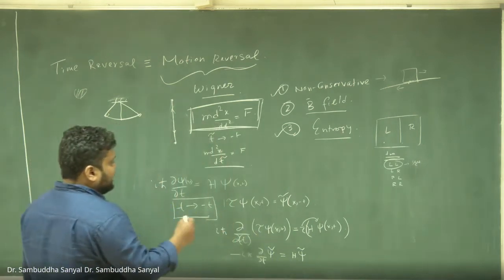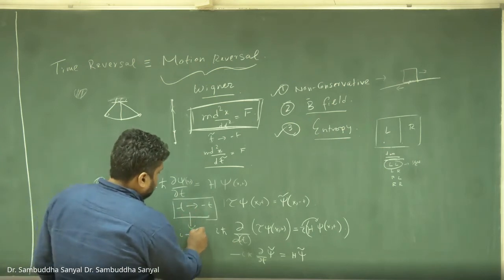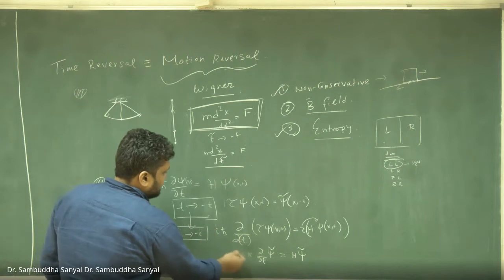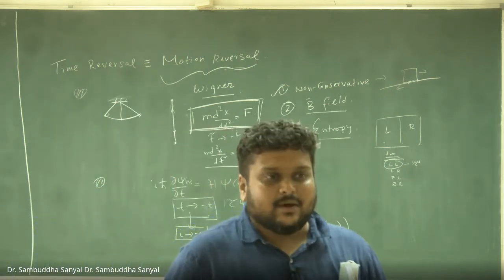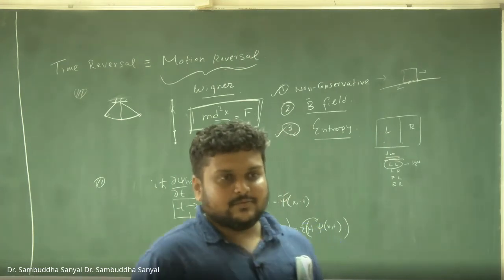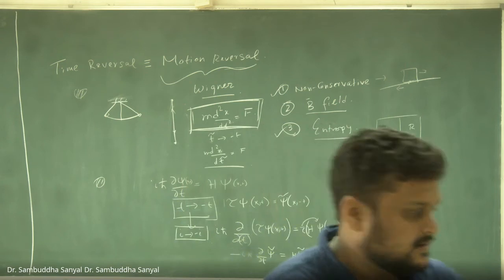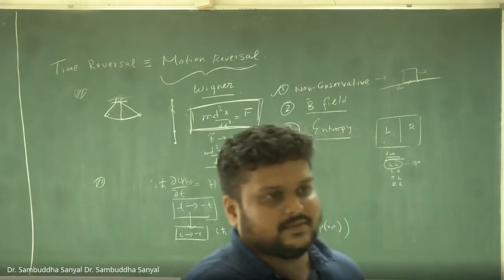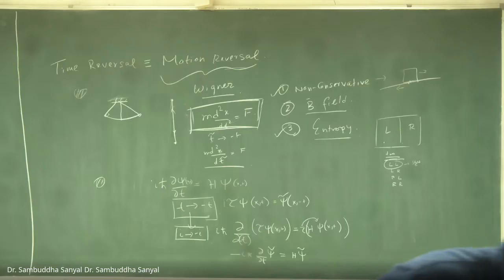So one way, it seems that when you do t to minus t, you should also be doing i to minus i. If you do that, then it is fixed. But is that allowed? Is that legal? So what do you think? Will that mess with some other part of the theory? Yes, sir. What will you mess with?